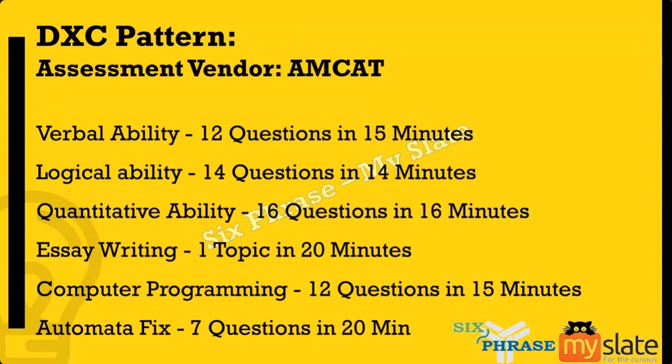There are different types of questions in Automatafix. The first type is wherein a particular program will be given. You will have to find the error in that program, modify or rectify that error, and compile. All your test cases should pass, and then you will be successful. That is one type of question. The second type is wherein you will be given a program in which one line is missing. You need to fill in that line alone. Again, do the compilation, ensure all your test cases, private and public, are passing, and you proceed. That is the second type of question.